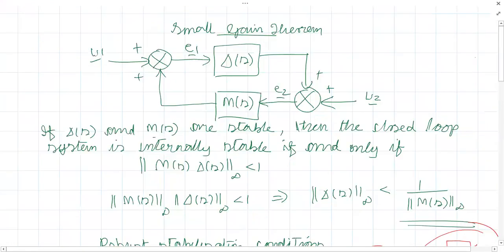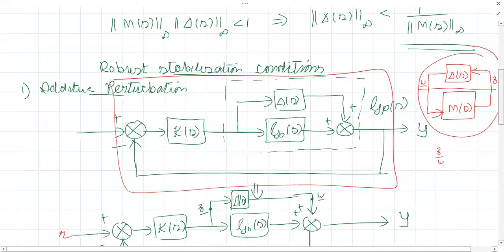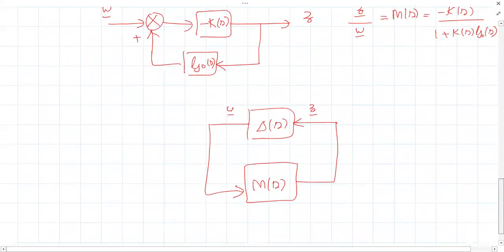What is small gain theorem? It states that the maximum perturbation that you can tolerate should be less than 1 divided by the infinite norm of the nominal plant model. Okay, so what will you get from here?